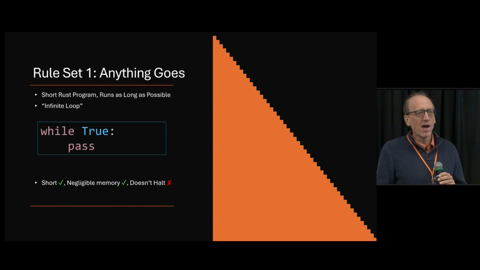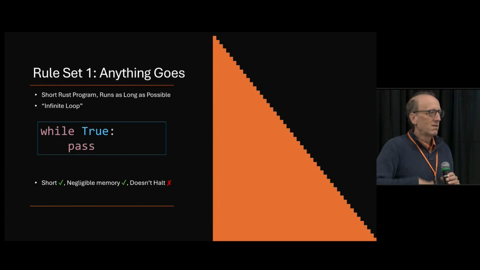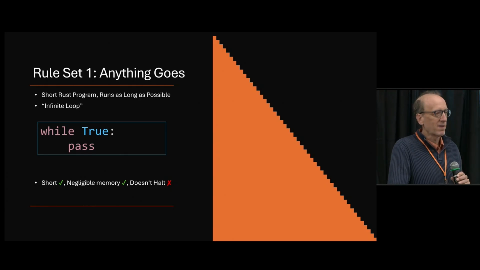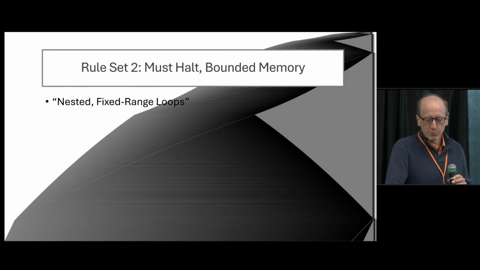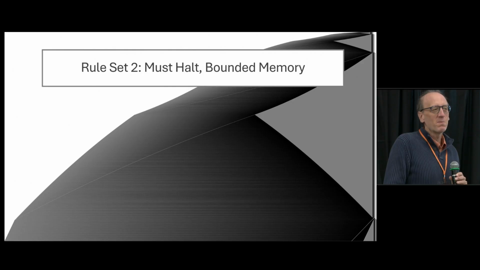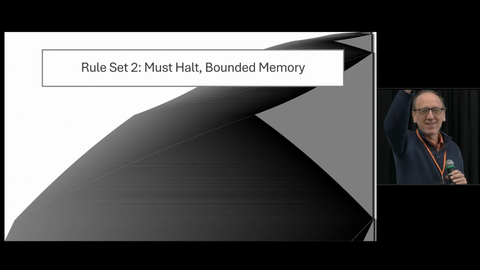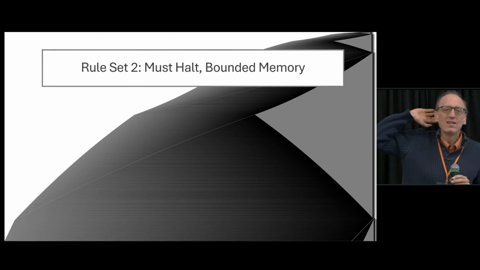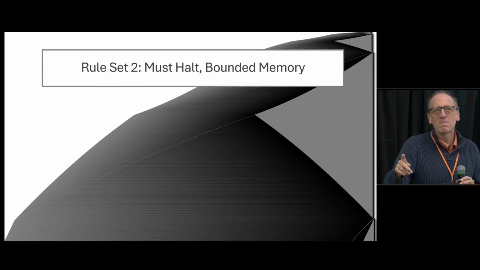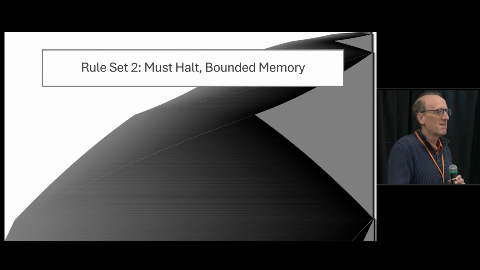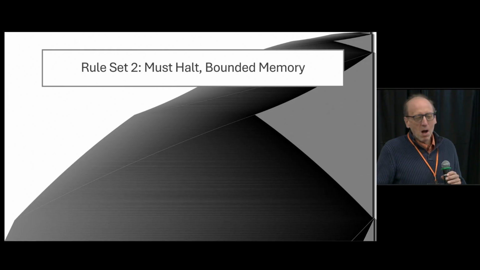Not that that's necessarily bad, but what if we added the extra constraint that we want a program that runs a long time but also halts? So let's make that rule set 2. Any guesses on how we might want to make something that runs a long time but does eventually halt? Yes? She says sleep big number. I'm not going to do it that way. I don't know why. Just a different way. A date. OK. All fine.